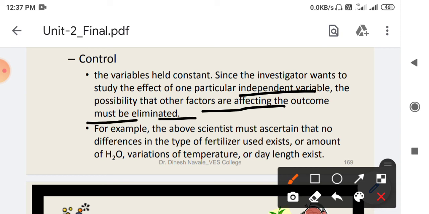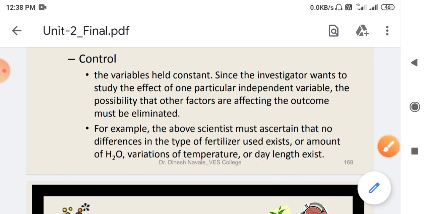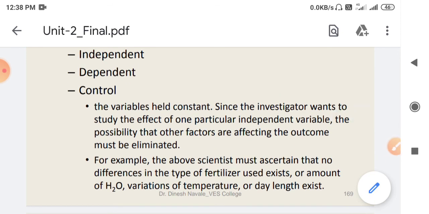So in the above example, whichever fertilizer is used in the first step should be used throughout the experiment, the amount of water provided and the temperature should remain constant, and the day length should also be approximately the same. All of these variables should be controlled so that we obtain precise results.